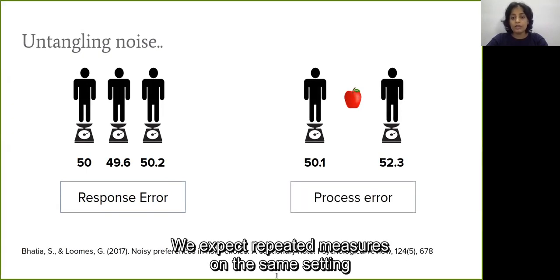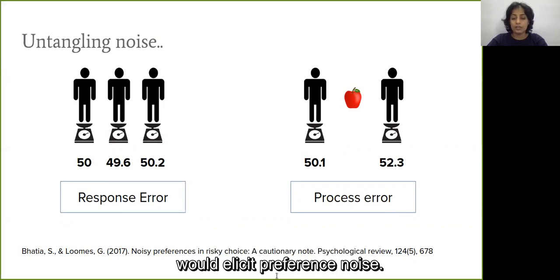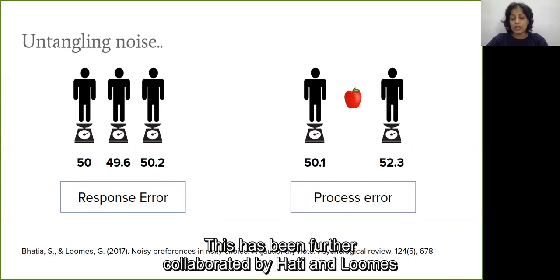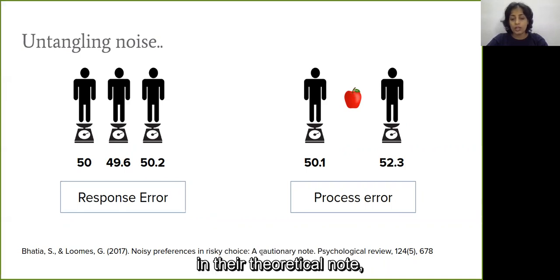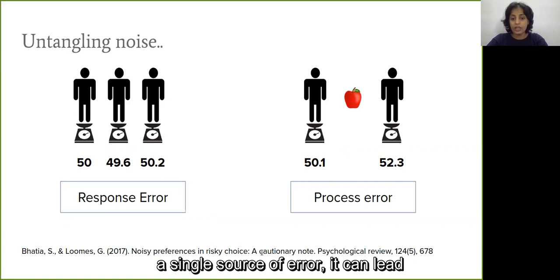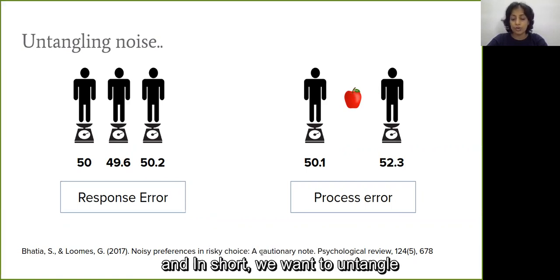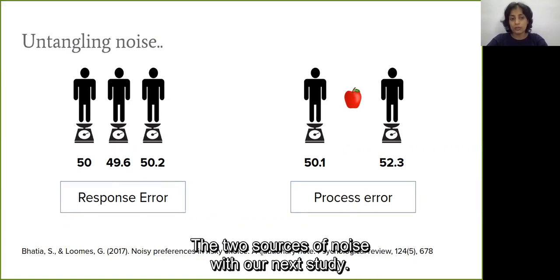We expect repeated measures under the same setting after a sufficient gap, as formalized in our experiment, would elicit preference noise. This has been further corroborated by Bhatia and Loomes in their theoretical note, Noisy Preferences in Risky Choice. They show how if the underlying cognitive process has a single source of error, it can lead to systematic biases in the recovered parameters. And in short, we want to untangle the two sources of noise with our next study.